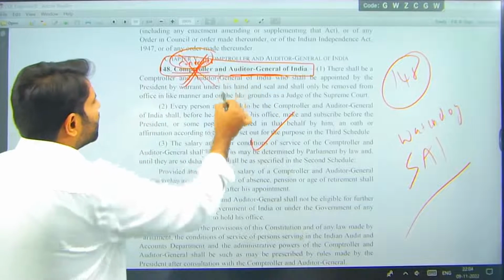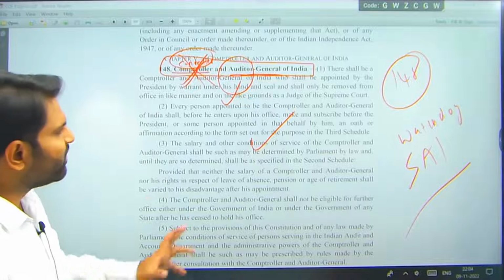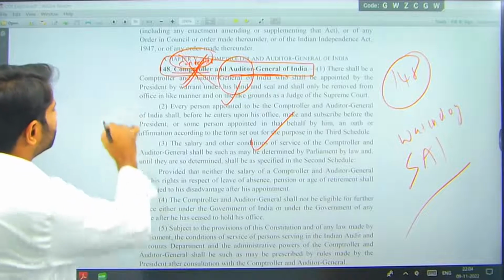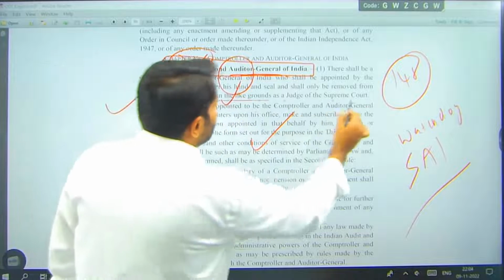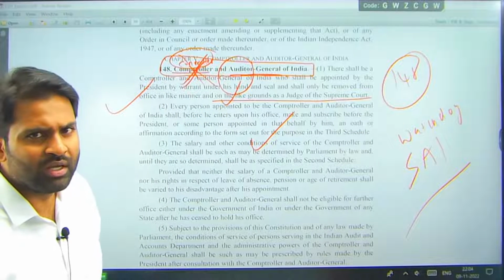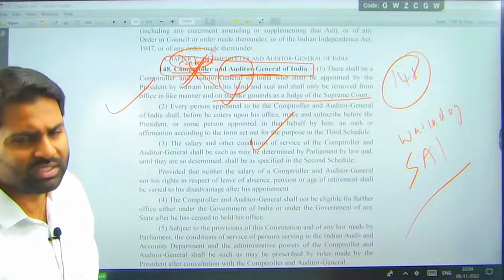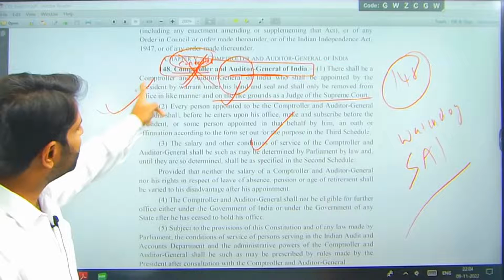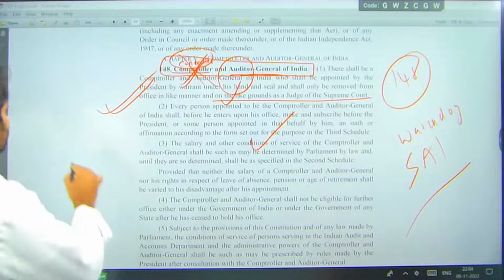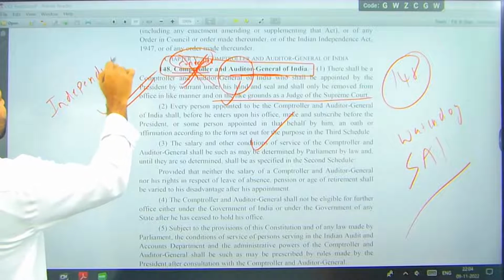When there is accounting, those accounts will be audited by this particular person. One of the important features here is the removal of this person. He should be removed as if he is a Supreme Court Chief Justice or Supreme Court Judge. The process to remove the Comptroller and Auditor General is the same process to remove judges. So you need to understand that removing him is very difficult.